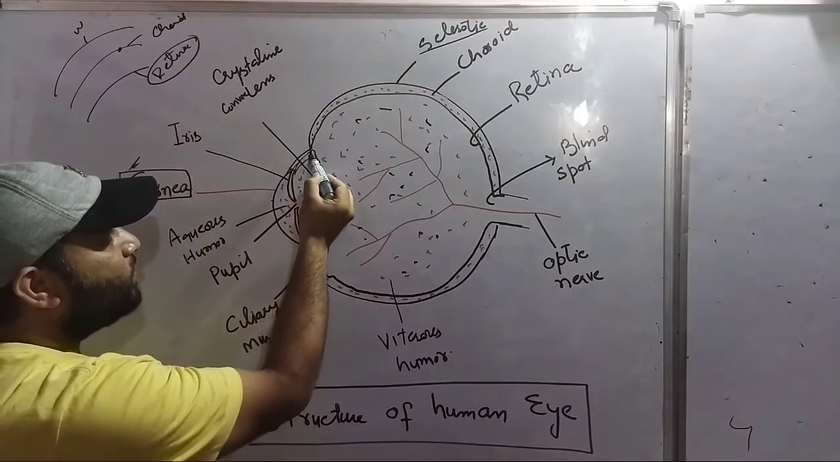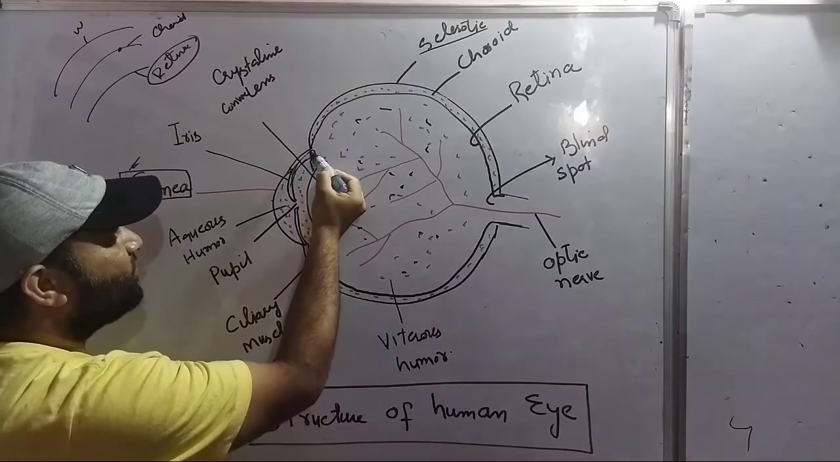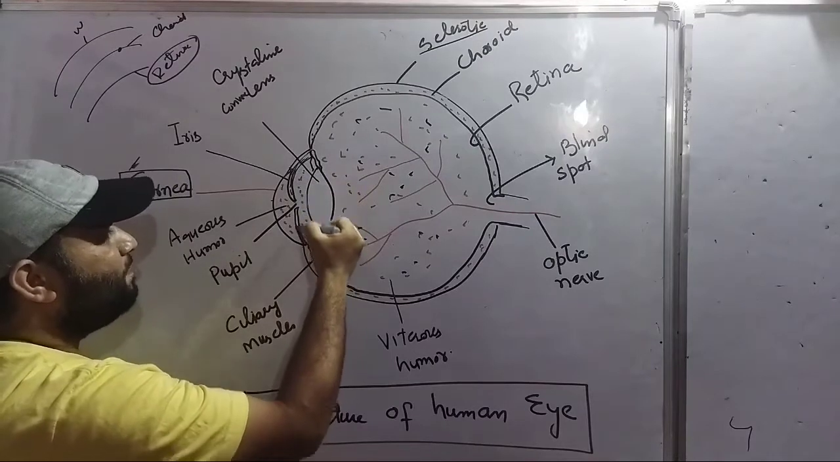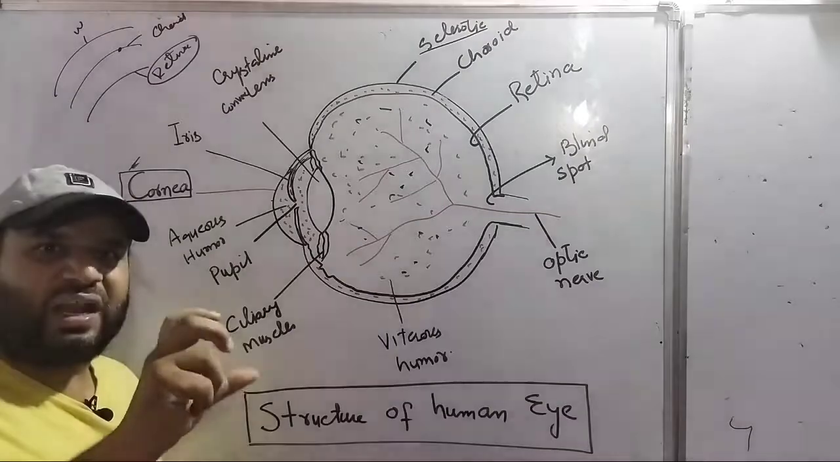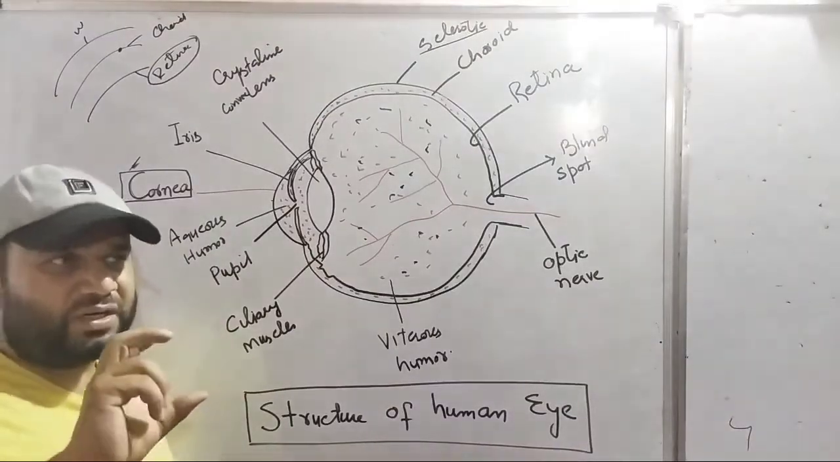Inside the cornea, you can see a muscle-like structure like this. It is generally colored. तो किसी की आंखों का रंग काला होता है, किसी का ब्राउन होता है ना.